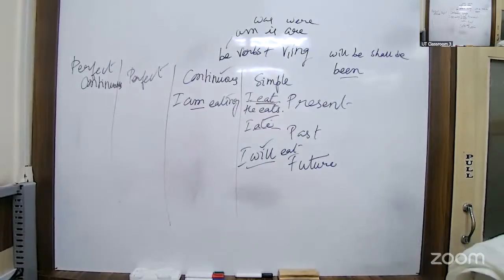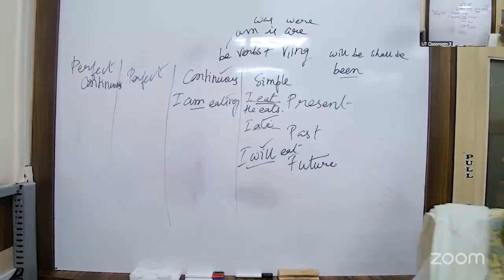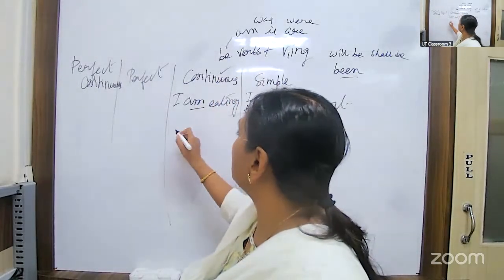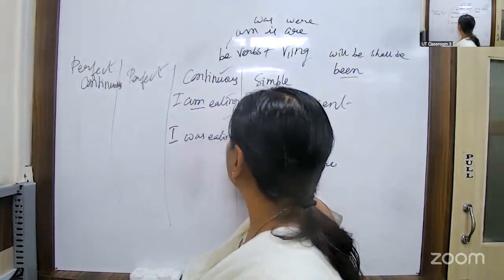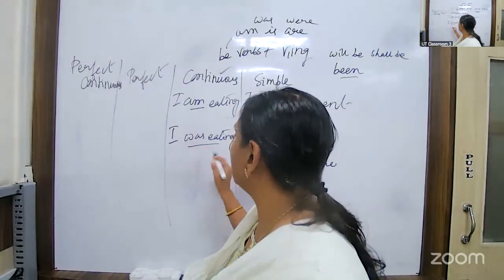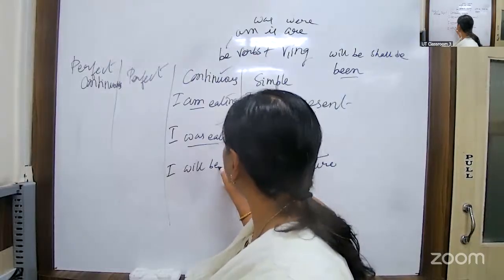Write the test and then come. Okay. Right. So we were here. Now continuous. I am eating. So this is present continuous tense. So the be verb and then the ing form of the verb. And then I was eating. This is which tense? Quickly tell me. Past continuous. Very good. And then what will be the future continuous? I will be eating. Right.